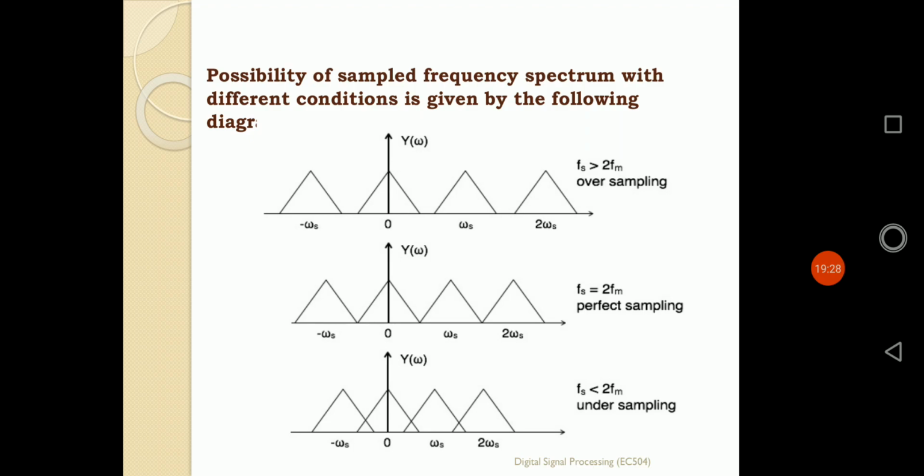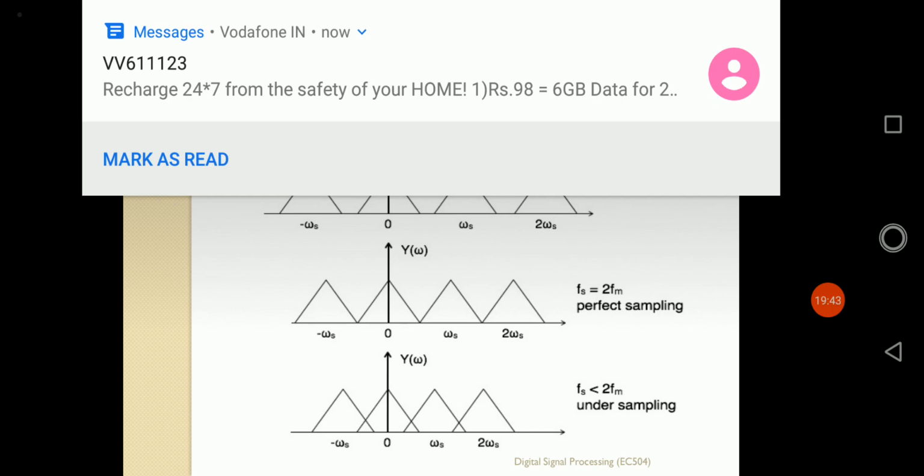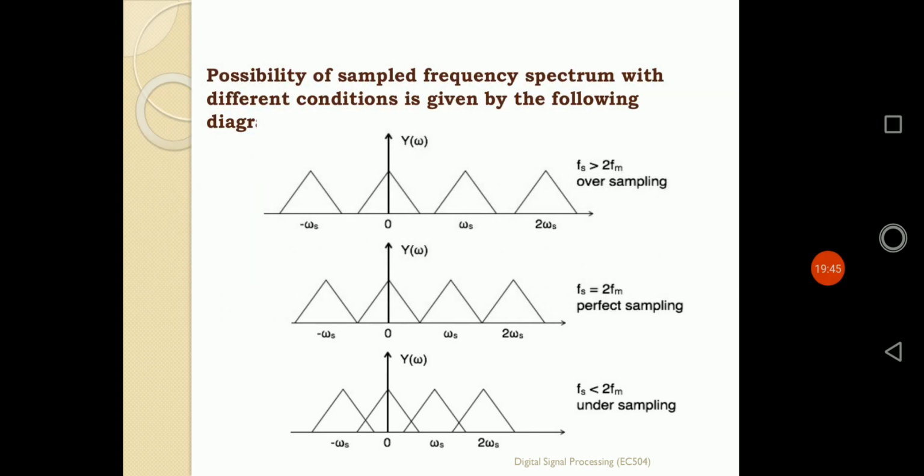In the second graph, if the value of fs is exactly twice fm, it is known as perfect sampling. In the first one, as fs is greater than twice fm, this type of process is defined as oversampling. In the second process, exactly fs is equal to twice fm, which is defined as perfect sampling. In the third way, if the value of fs is less than twice fm, that is known as undersampling.